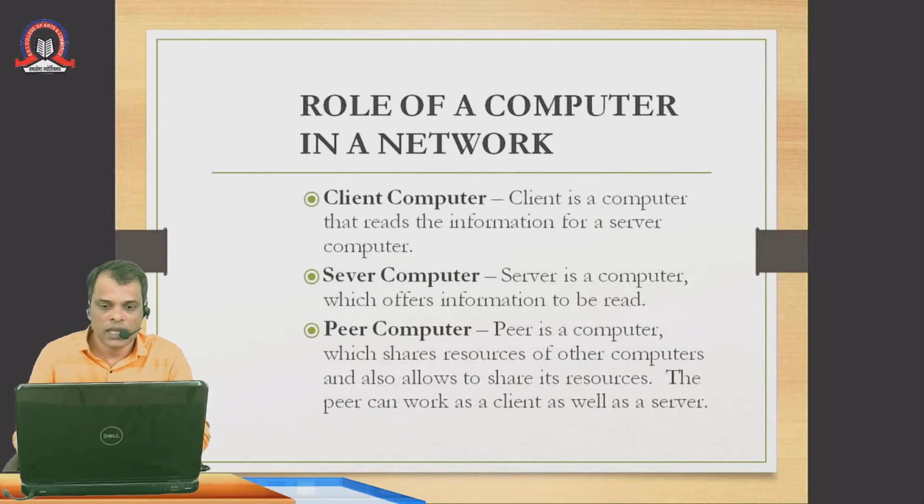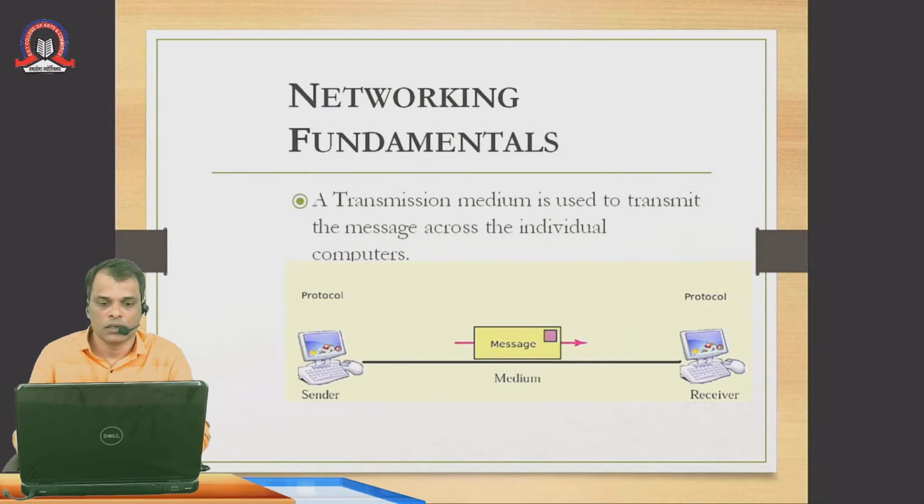So in the earlier example, if we see, one is a sender and one is a receiver. The receiver first sends a request to the sender saying I want this file, and then it receives it. So we can call the sender a server and the receiver a client. The client sends a request and the server responds back to that request. And if the computer works both ways, it sends as well as receives, then it is called a peer.